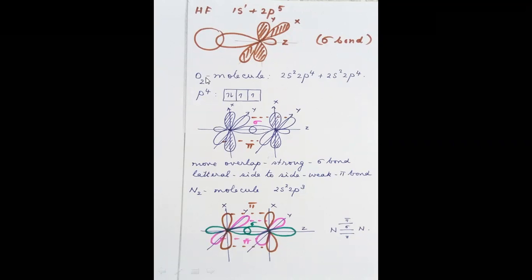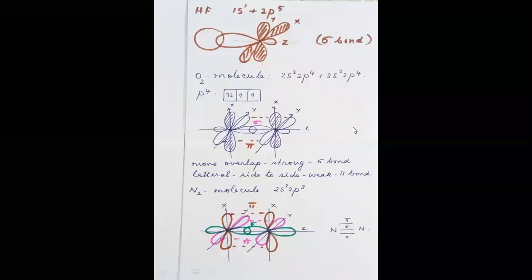When you think of the oxygen molecule, the oxygen outermost electronic configuration is 2s2, 2p4, and this other oxygen is also 2s2, 2p4. So one orbital is completely filled, which is not available for bond formation, and the other two p orbitals have one electron each, which can be involved in overlap.